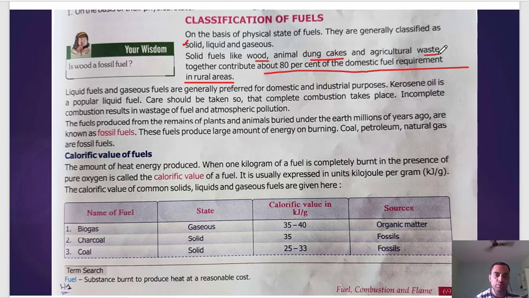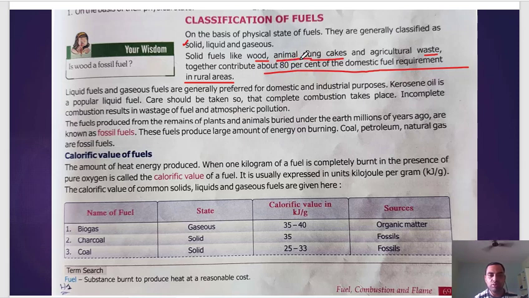And thanks to our recent government that is distributing gas cylinders to rural households under the Ujjwala Yojana. Now you must have understood why the government is distributing LPG cylinders in rural areas free of cost, because this 80% of energy requirement is fulfilled by cow dung.